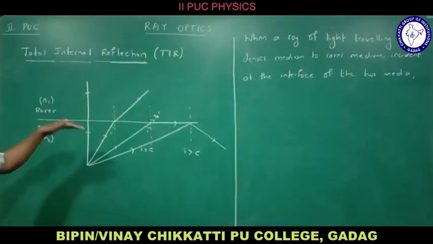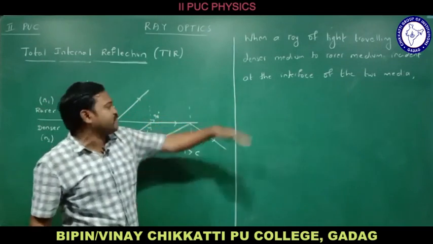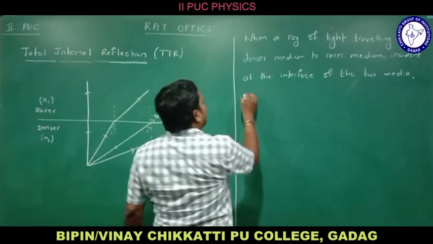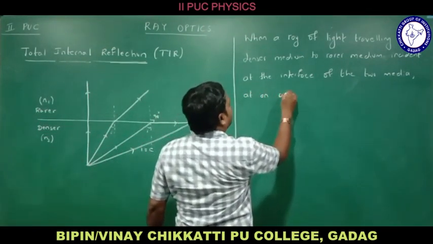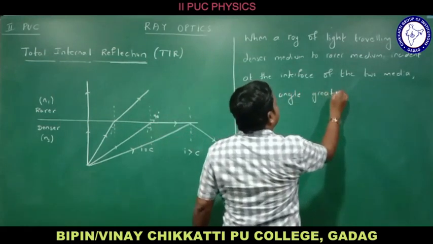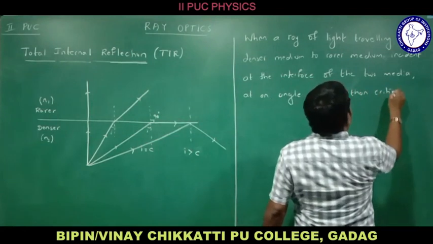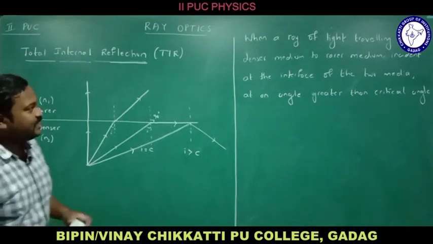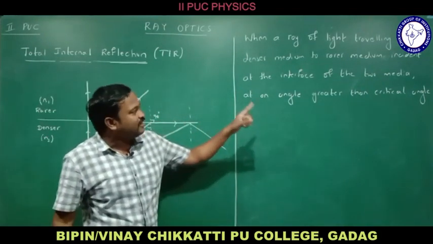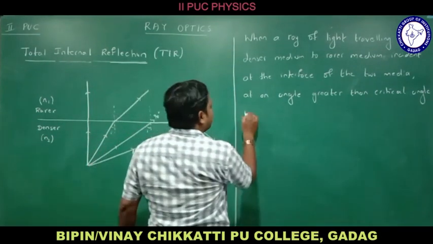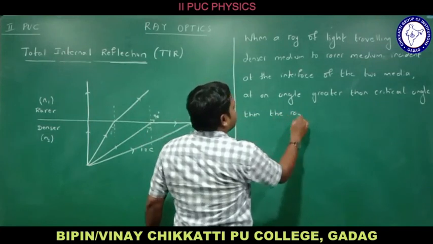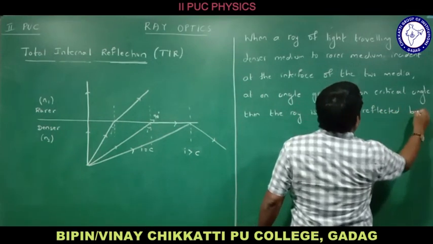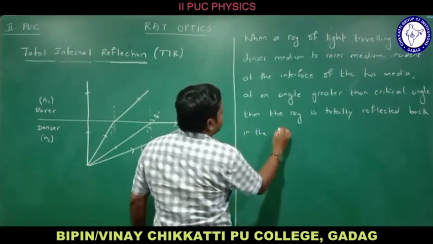When a ray of light traveling from denser medium to rarer medium is incident at the interface of the two media at an angle greater than the critical angle, then the ray is totally reflected back in the denser medium.